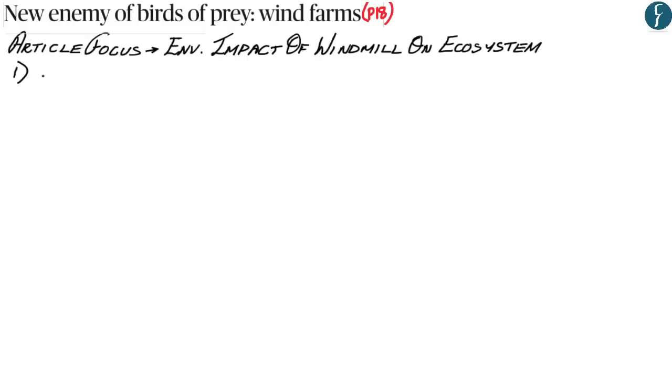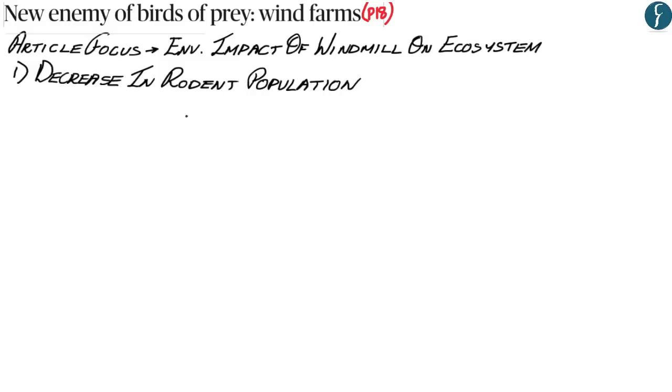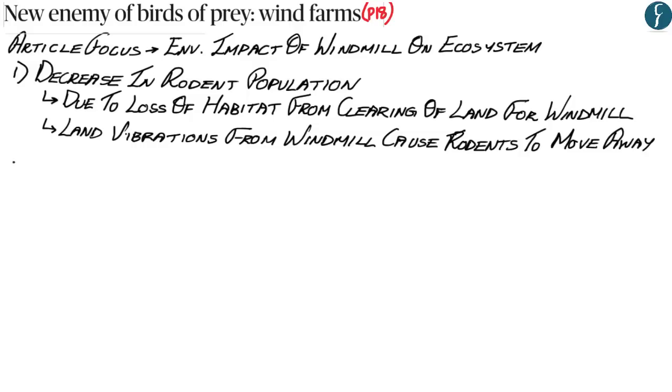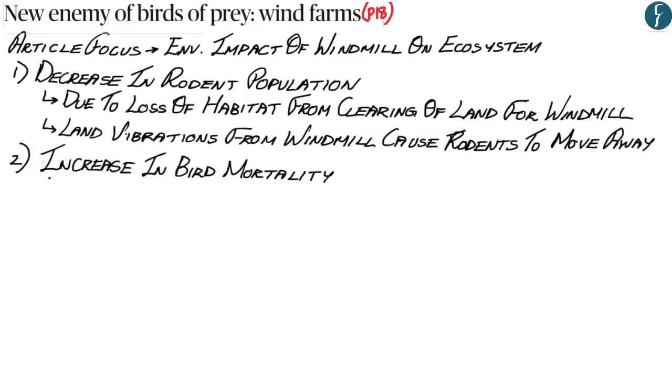Now the first environmental impact is that there is a decrease in the rodent population in the area. The reason for the decrease in the rodent population is a loss of habitat due to the clearing of land for the windmills. And the second reason is that the usage of windmills produces a lot of land vibrations, and these land vibrations move the rodents away from the area where the windmill is located. Now the second environmental impact of windmills is that it increases bird mortality. There is an increase in bird mortality in areas near windmills, first due to head-on collisions between birds and windmills, and secondly due to the loss of prey for birds.